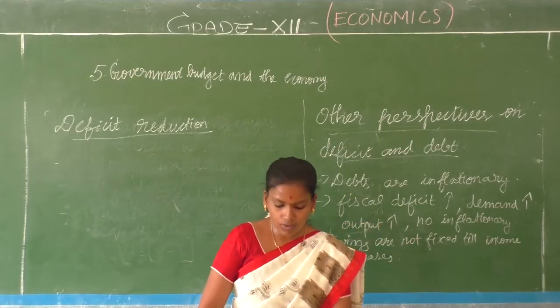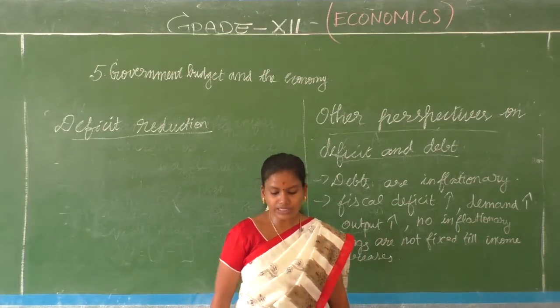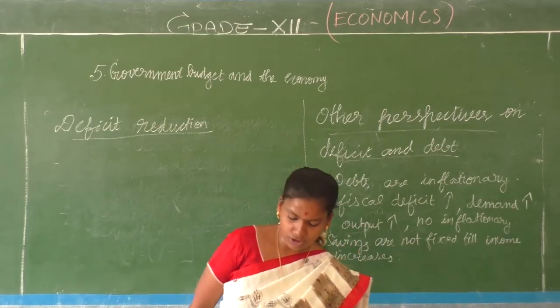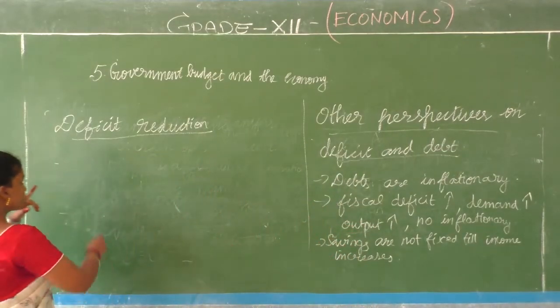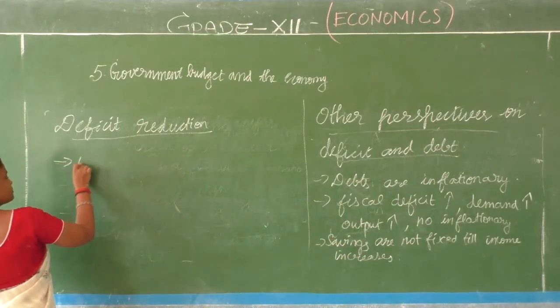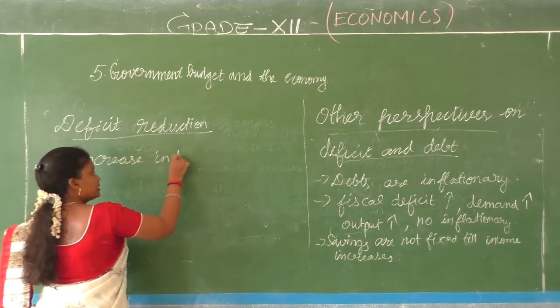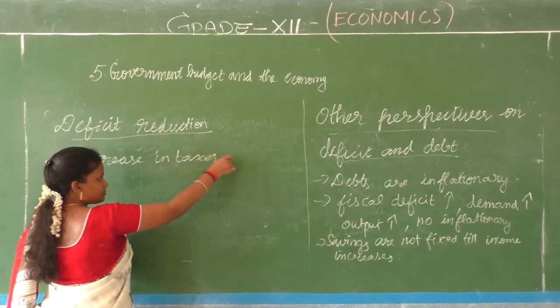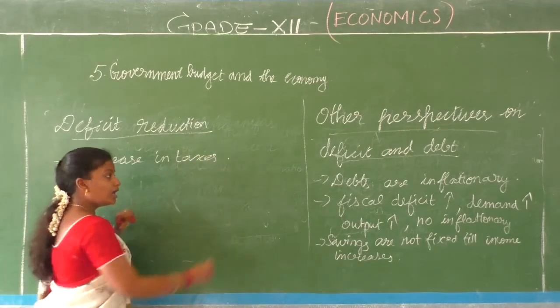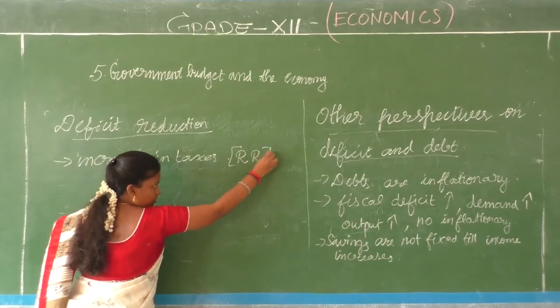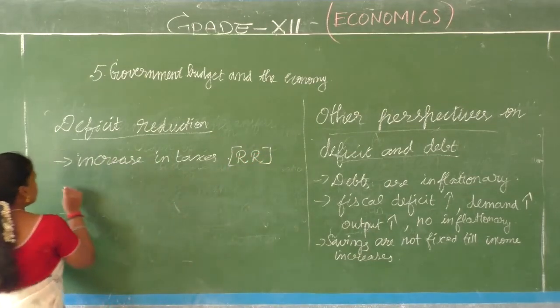Okay, children, so what are we going to do? How are we going to do this? Reduce by increase in taxes or reduction in expenditure. So there are two options. What are the two options? Increase in taxes. What is that? It is a revenue receipt. Clear?